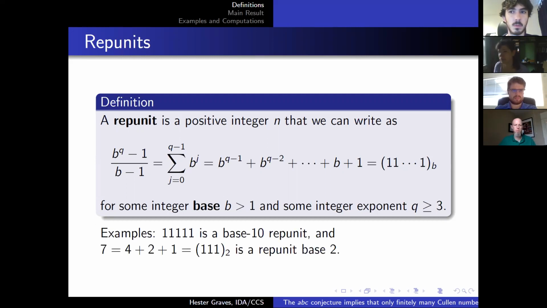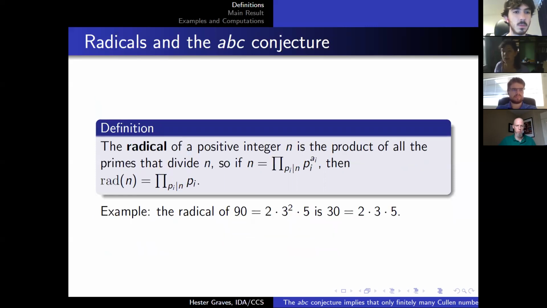So some examples, 11111 is a base 10 rep unit, and 7, which can be written as 4 plus 2 plus 1, which is 111 base 2, is a rep unit base 2. All right, we have talked about rep units.